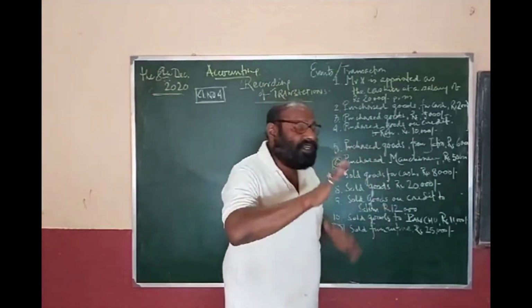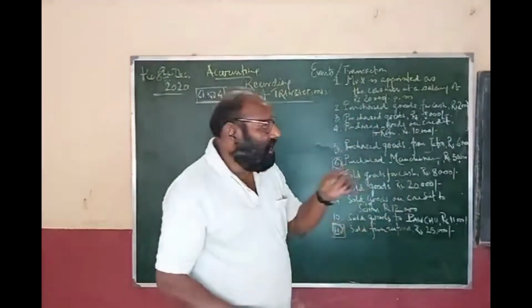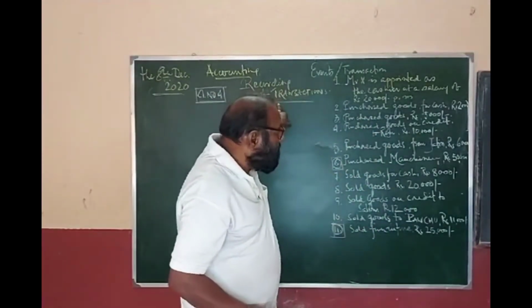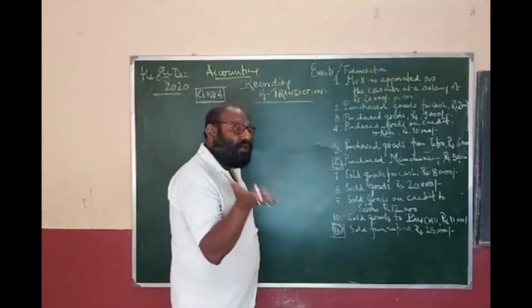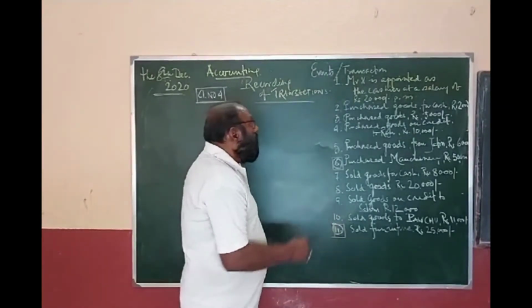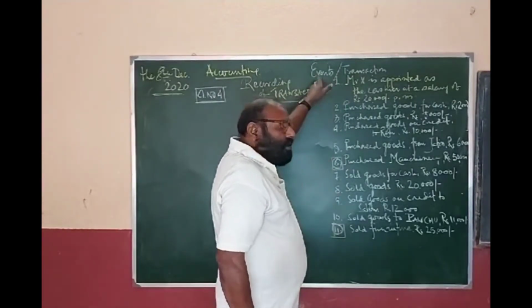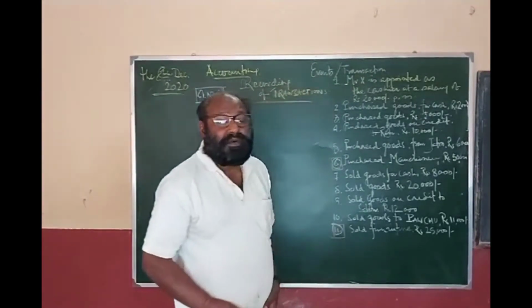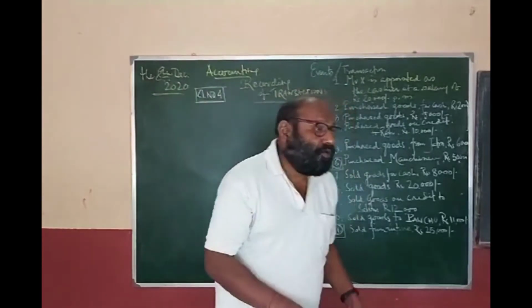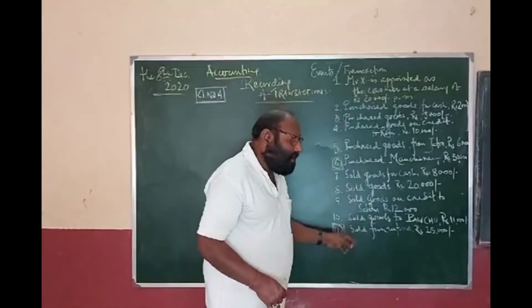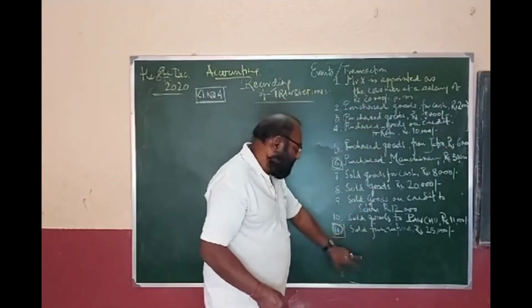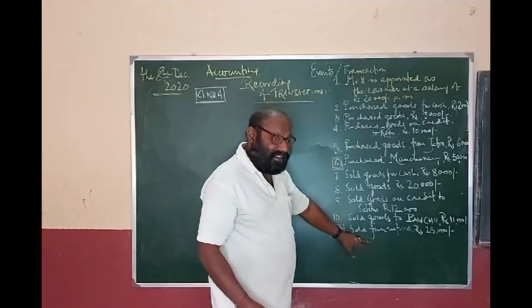Finding out the debits and credits of each and every transaction, we will go on recording. Clear? So that is the primary thing I have discussed, and now I am going to take up a detailed discussion on some events and how to find out the debits and credits. Now I have given a list of events and transactions, and you as students of commerce, students of accounting, have been asked to find out the debits and credits of the following events and transactions.